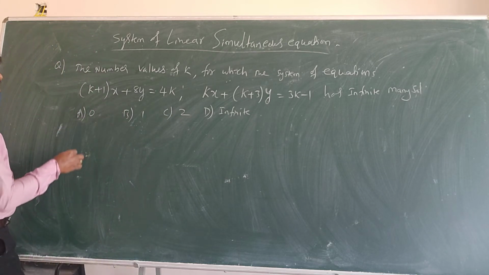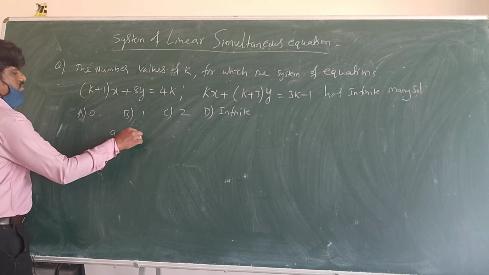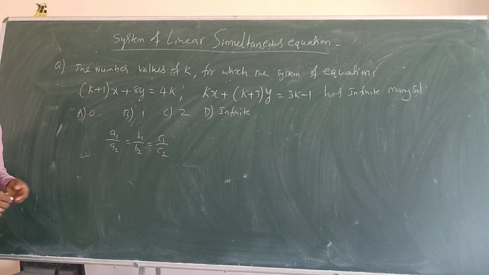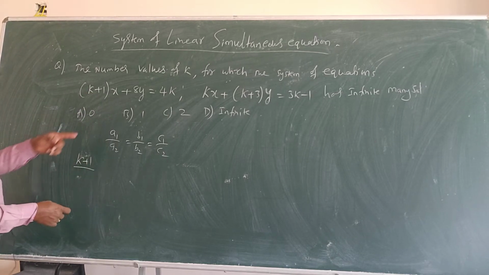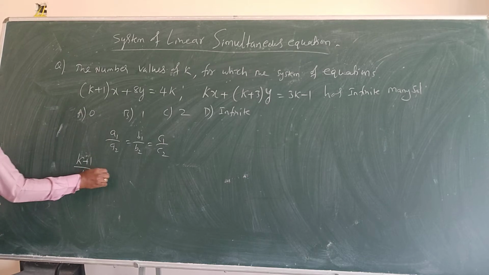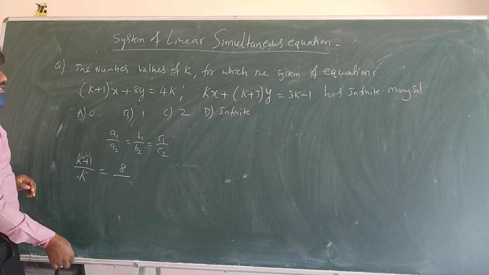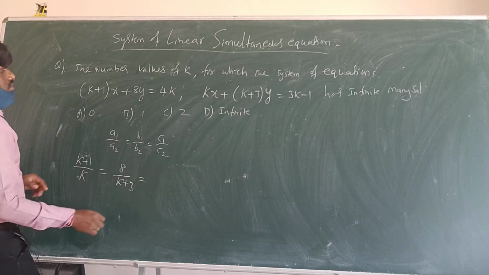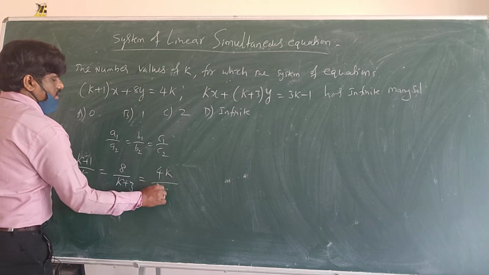Now what you have to write here, your condition is: a1 by a2 equal to b1 by b2 is equal to c1 by c2, that will give you infinitely many solutions. So a1 is k plus 1 divided by a2, b1 by b2 is 8 by k plus 3, equal to c1 by c2, 4k by 3k minus 1.